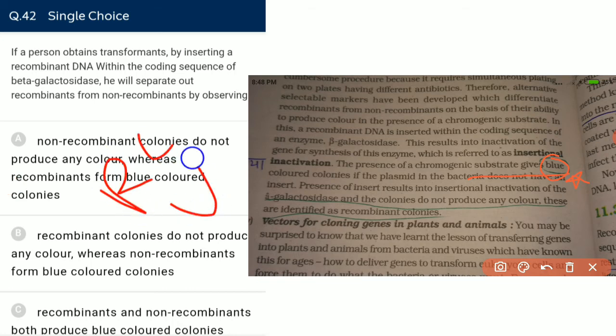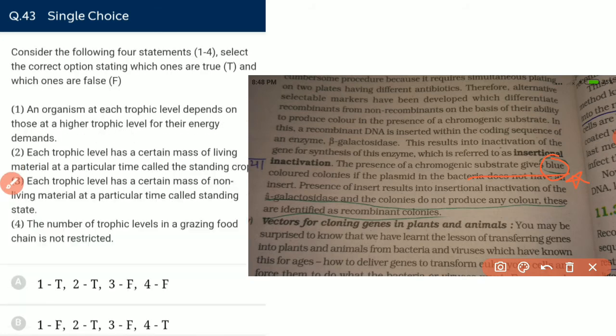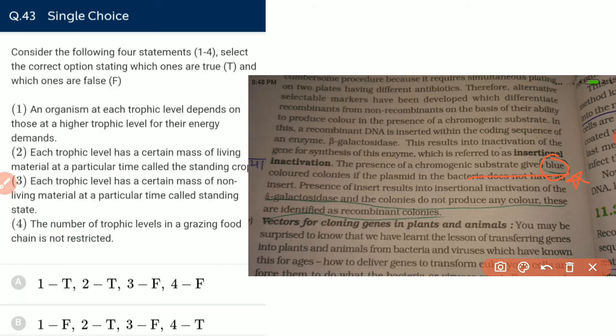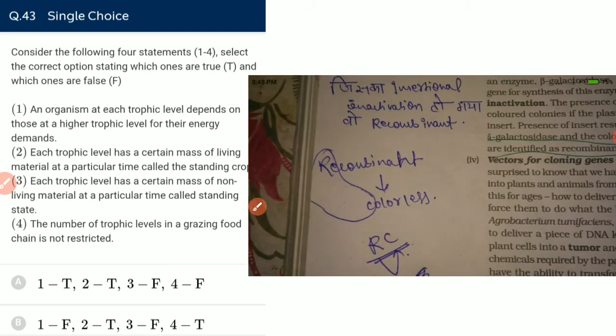RC means recombinant are colorless. Recombinant do not produce any color, and non-recombinant will produce blue color in colonies. Absolutely correct. Recombinant means RC. Recombinant will give colorless colonies.